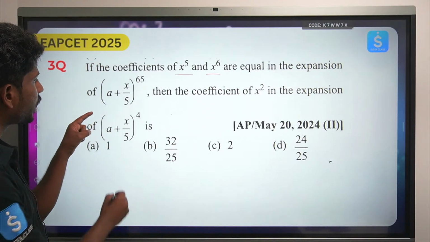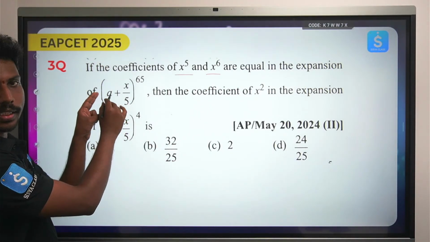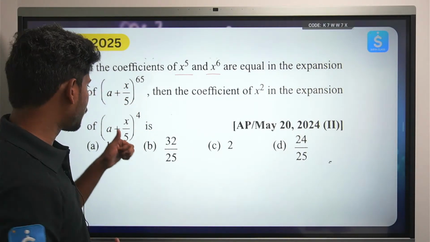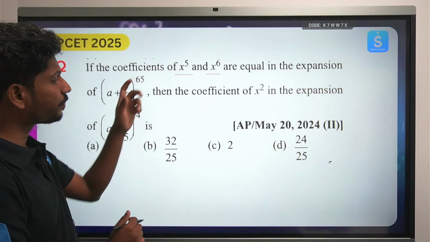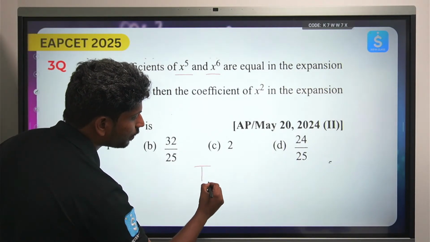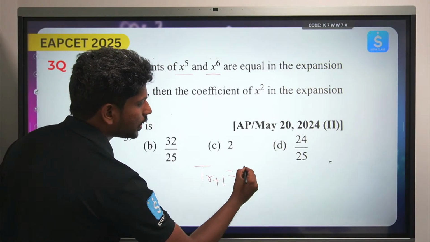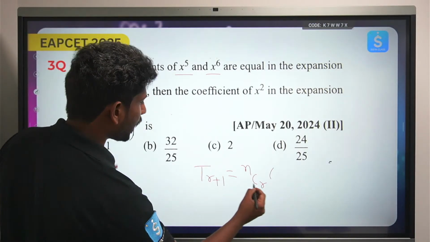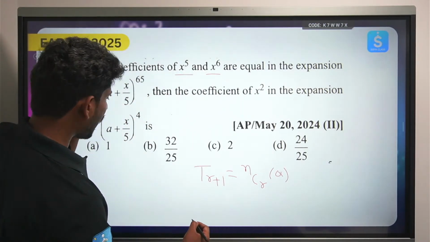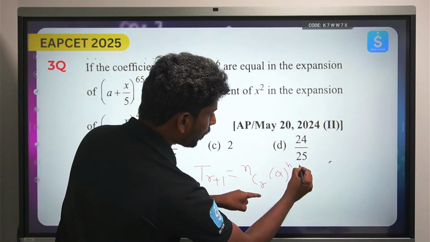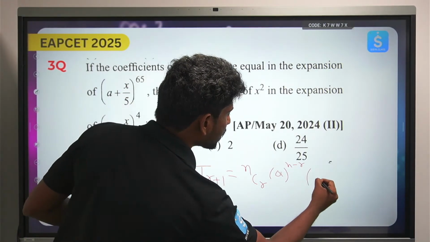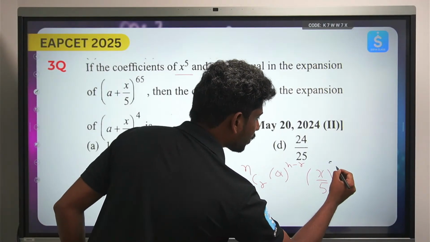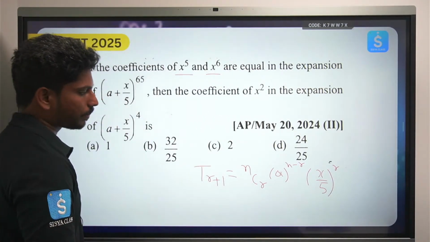First, look here, this is something in the form of a plus x by 5, it is free from x by 5 it is still there. So in order to find the fifth term, first of all let's try to write the general formula. Tr plus 1 is equal to ncr into a power n minus r into x by 5 whole to the power r.